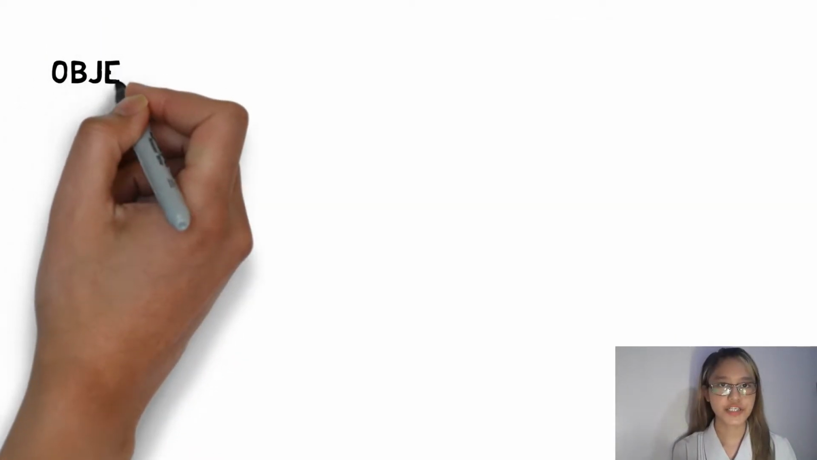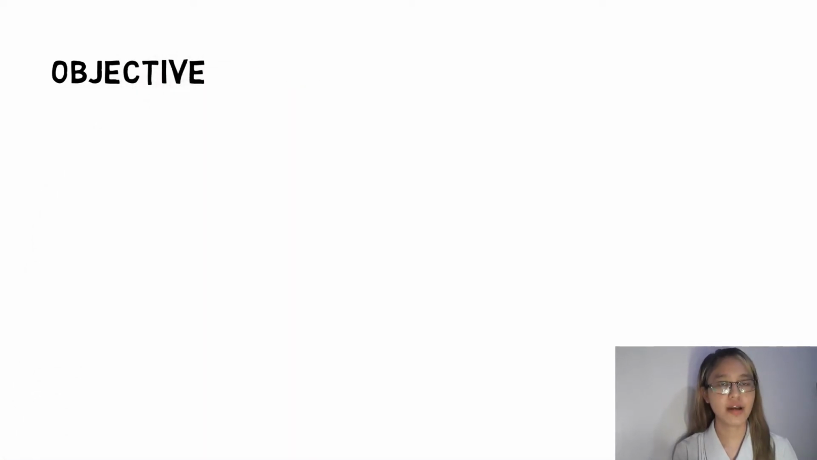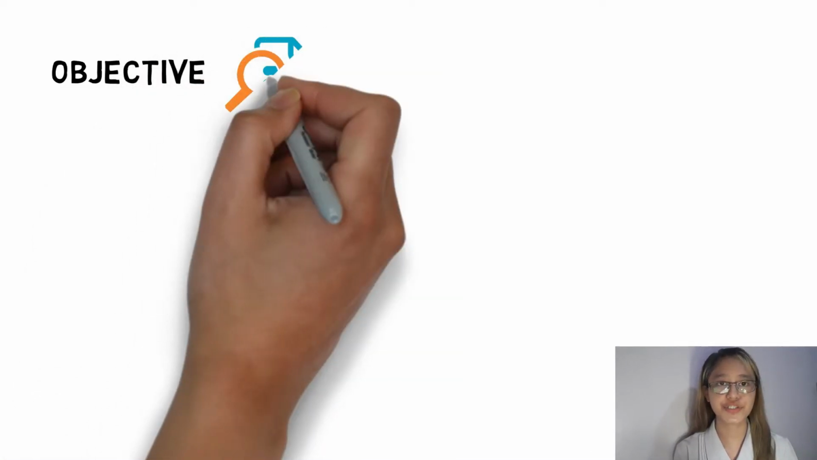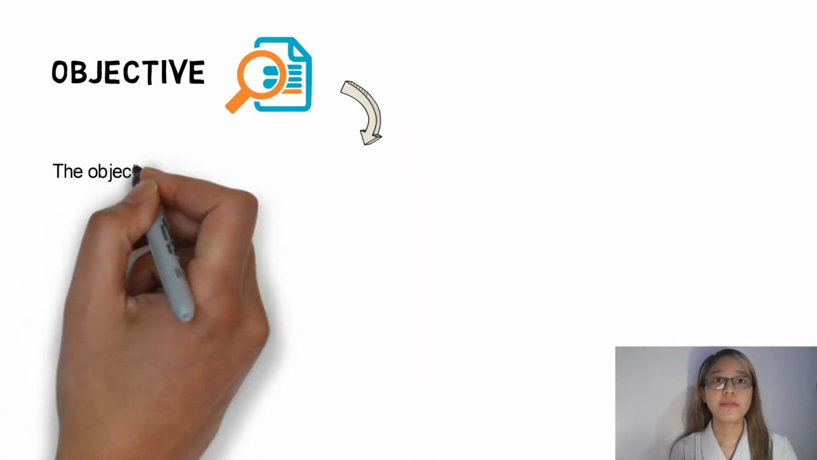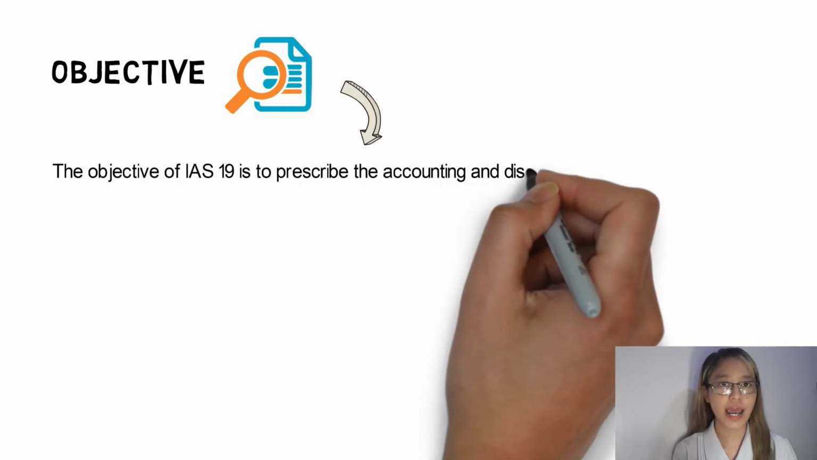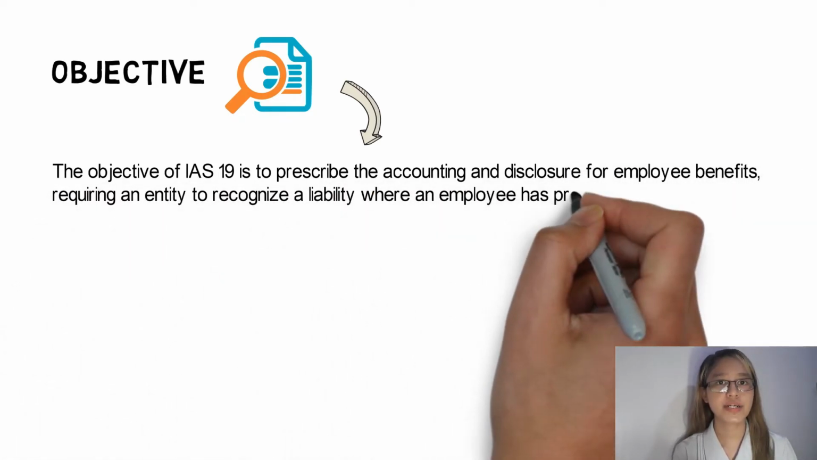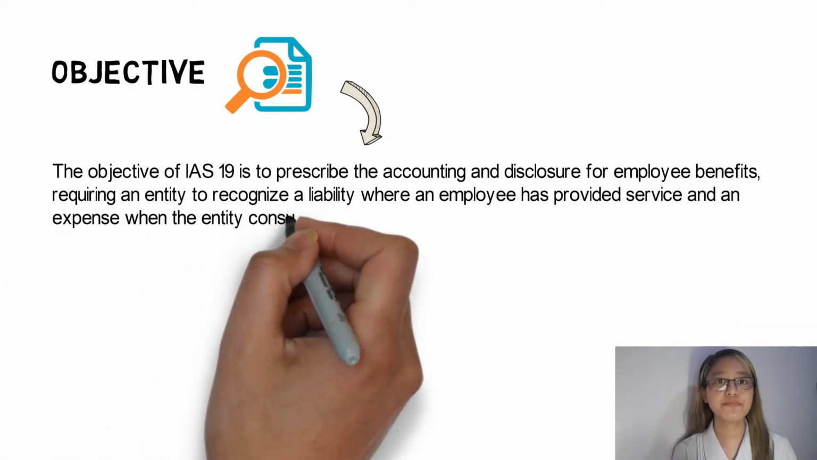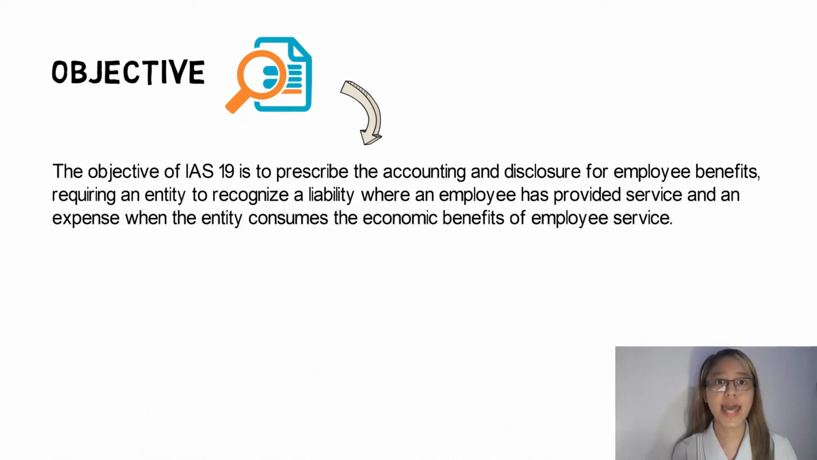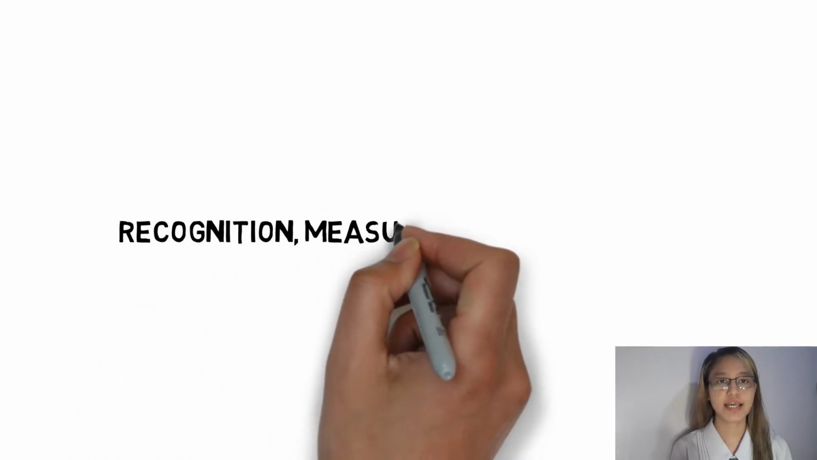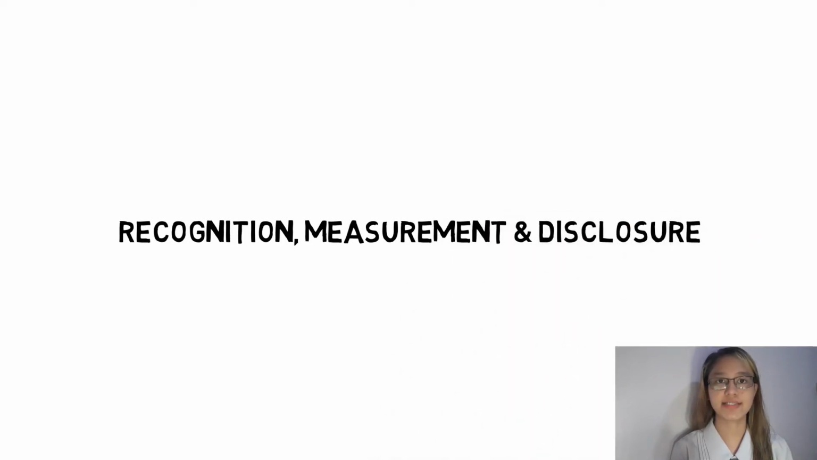To continue the discussion, I am here to present the objective, recognition, measurement, and disclosure of IAS 19. The objective of IAS 19 is to prescribe the accounting and disclosure for employee benefits, requiring an entity to recognize a liability when an employee has provided service and an expense when the entity consumes the economic benefits of employee service. It was already mentioned earlier that there are 4 categories of employee benefits, and all those 4 have different treatments as to recognition, measurement, and disclosure.